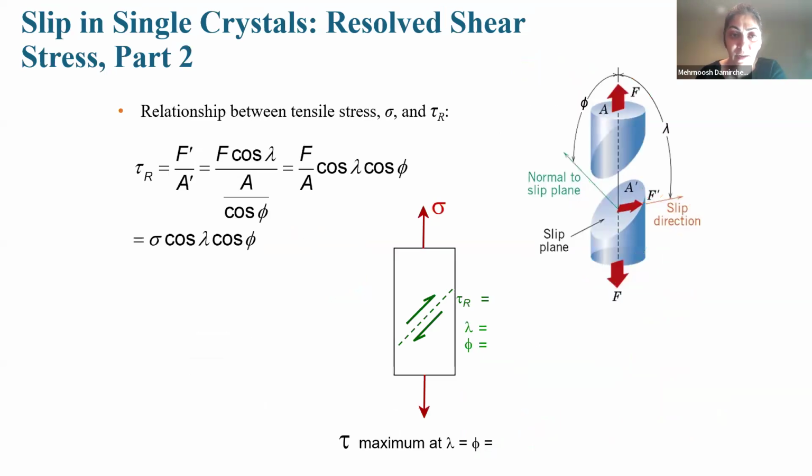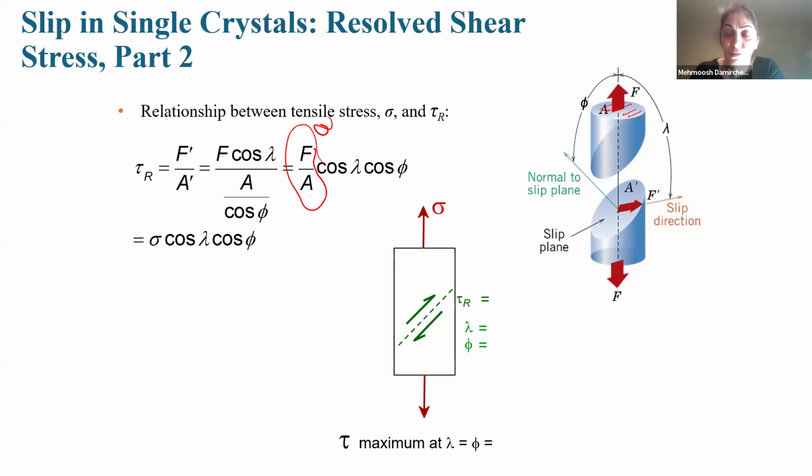Okay, go to the next slide. Instead of F prime, I substitute F cosine lambda. Instead of A prime, I substitute A cosine phi. So we reach F over A times cosine lambda cosine phi. What is F over A? It means the force divided by the cross section that is perpendicular, so it is the normal stress, or sigma.